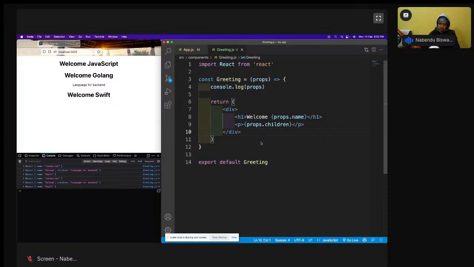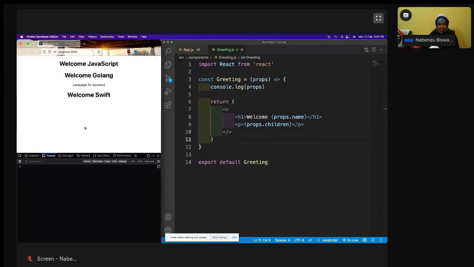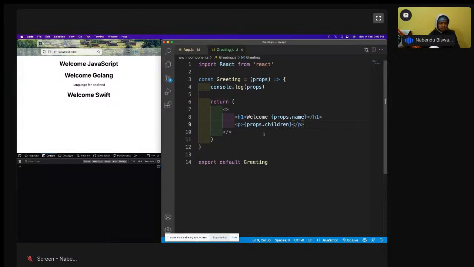But with a div there are some issues. A div is a block-level element and all those things. So React has given us a special thing, an empty element like this, only in React, not in HTML. You'll not see any differences, but when we do the CSS it makes some changes. So this props.children is showing the language of the backend. It is coming from props.children. It is clear.